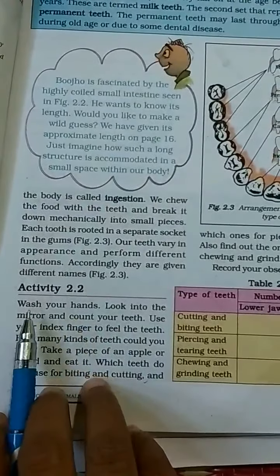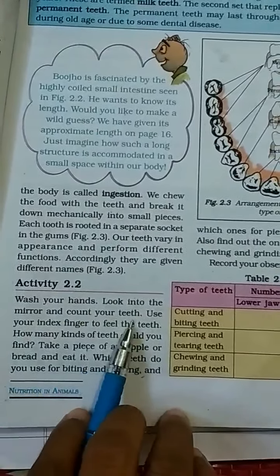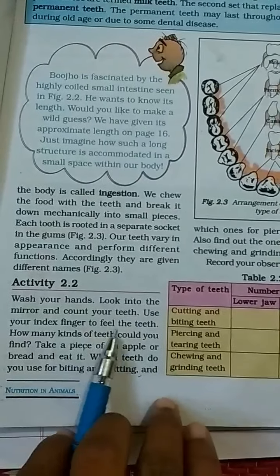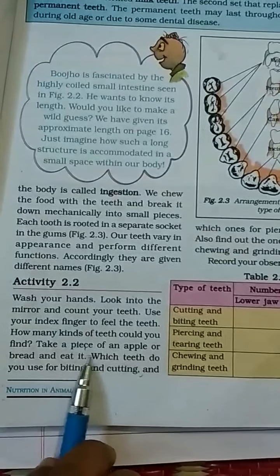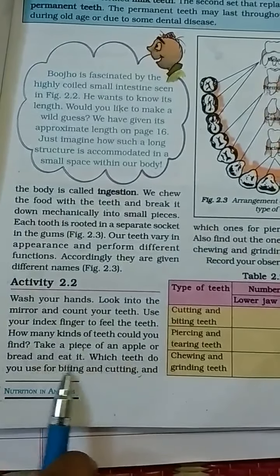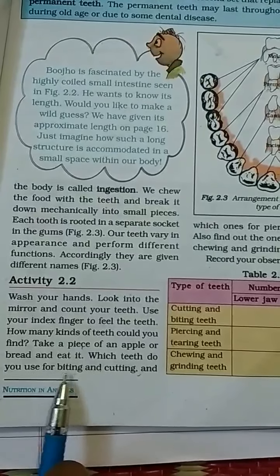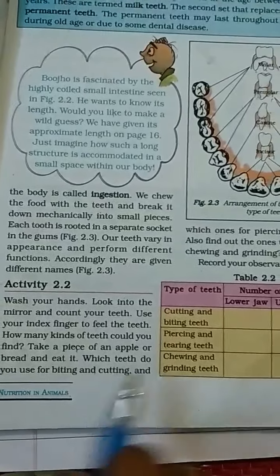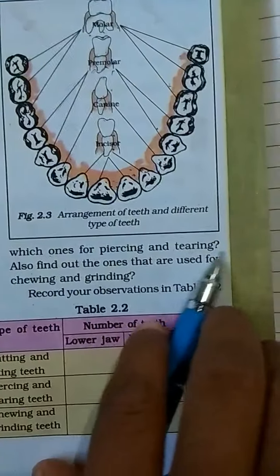There is an activity. Wash your hands, look into the mirror and count your teeth. Use your index finger to feel the teeth. How many kinds of teeth could you find? Take a piece of an apple or bread and eat it. Which teeth do you use for biting and cutting, and which for piercing and tearing?